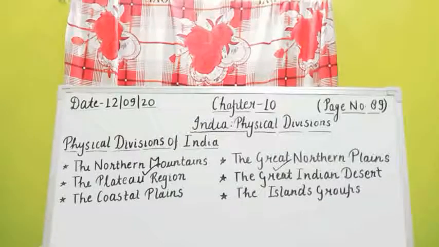So, today we learned about the diverse physical features of our country: high snow-covered mountains, thick forests, plateaus, fertile plains, and the northern mountains. And what is the importance of these mountains? How are they helpful? And the Great Northern Plains: how are the Great Northern Plains helpful for growing a large amount of grains for the whole country.